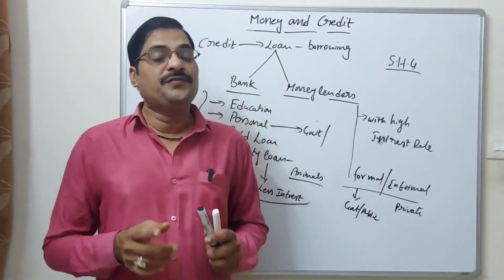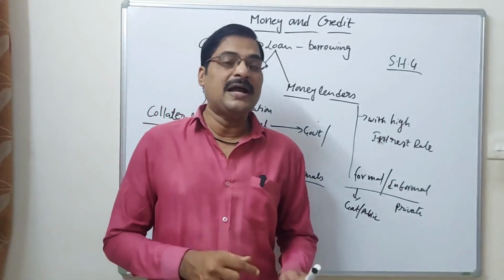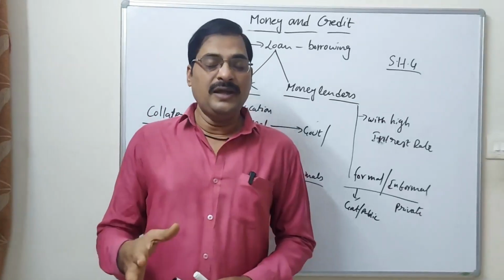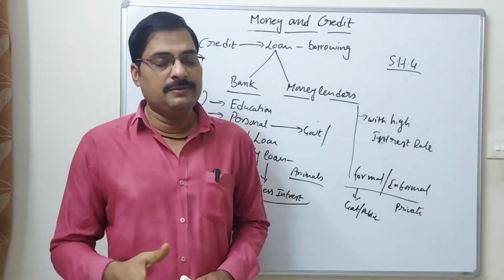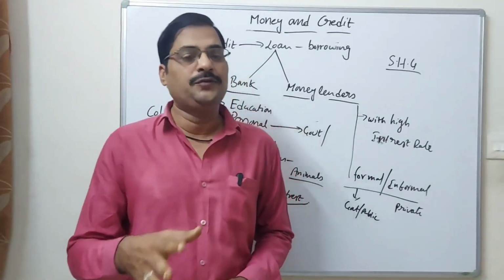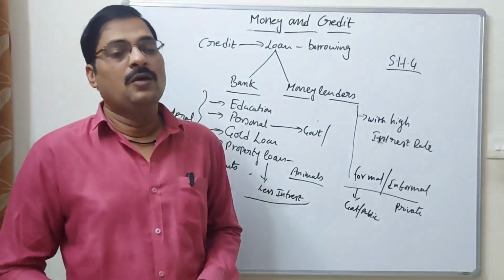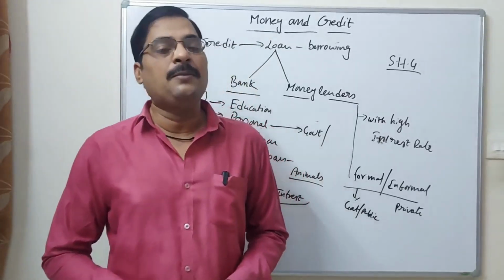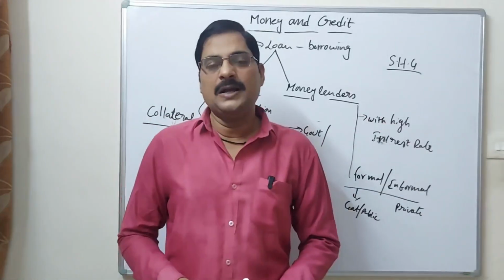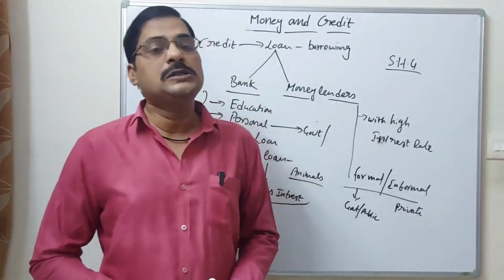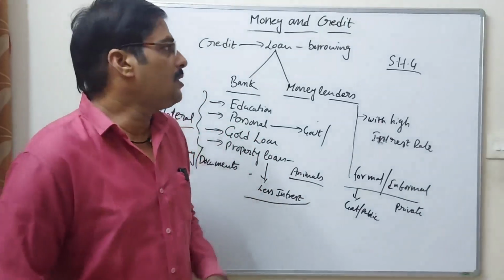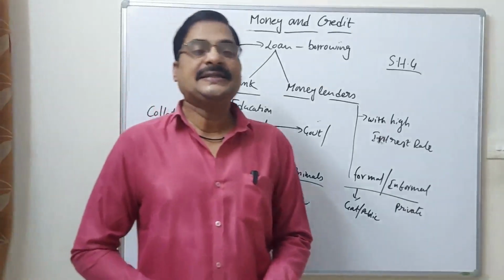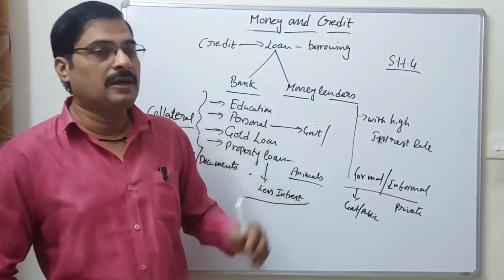This is the facility provided by the bank and our government also. 10 to 15 women start a small scale business. They are given 10 to 15 lakh rupees, whatever requirement there is for the small scale industry. Such an amount is provided by the bank only for household women. So this is the lesson of Money and Credit.